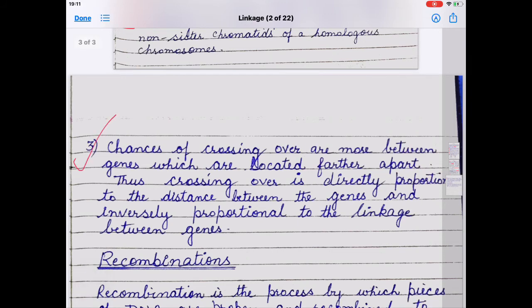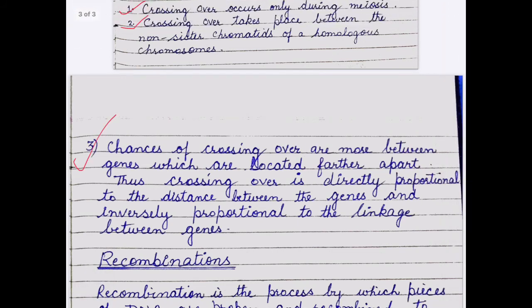Thus, crossing over is directly proportional to the distance between the genes and inversely proportional to the linkage between genes. If they are tightly linked, chances of crossing over are less. But if they are far apart, chances of crossing over are more.